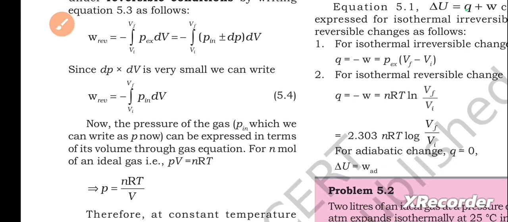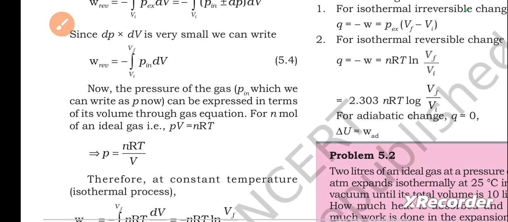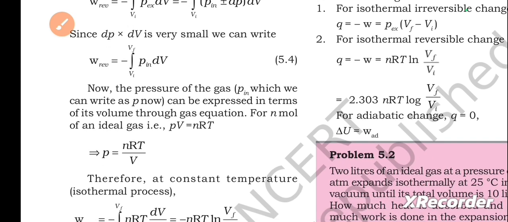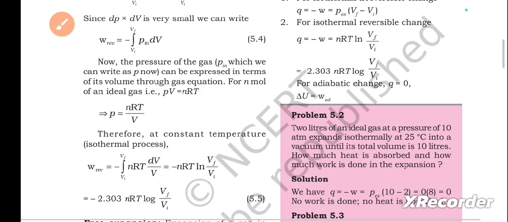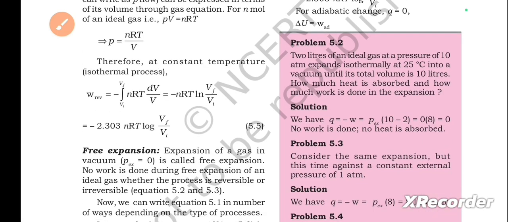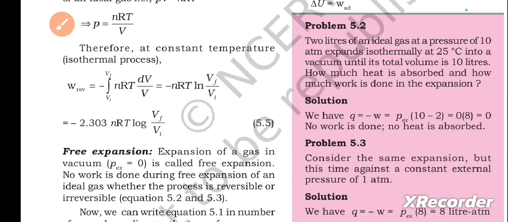For n mole of an ideal gas, PV equals nRT, P equals nRT by V. Therefore, at constant temperature, isothermal process, this is the equation, you can check it out.